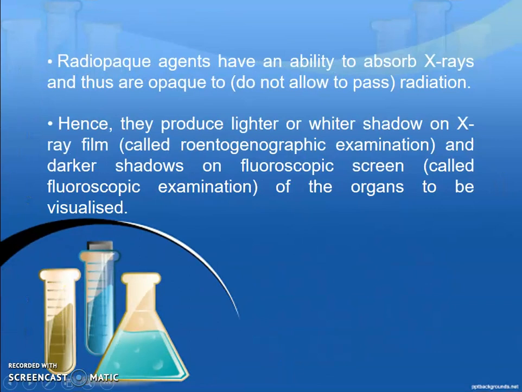Now let's start with radio opaque agent. Radio opaque agents have an ability to absorb X-ray and thus are opaque too, means they do not allow the radiation to pass. Hence they produce lighter or whiter shadow on the X-ray film, called röntgenographic examination, and darker shadow on the fluoroscopic screen, that means fluoroscopic examination of the organ to be visualized.